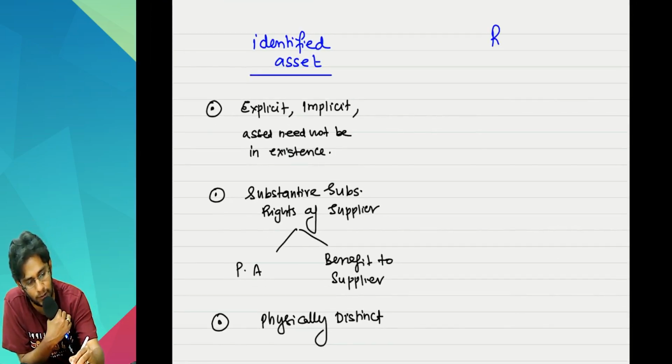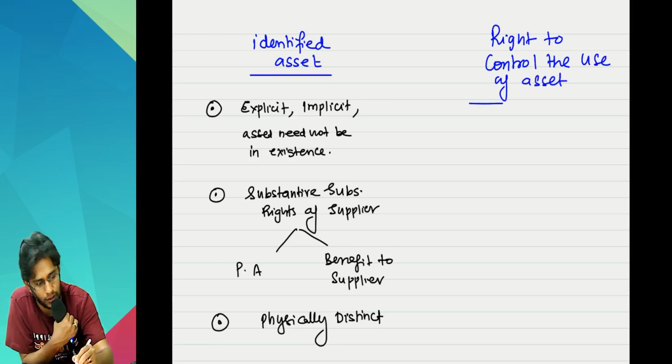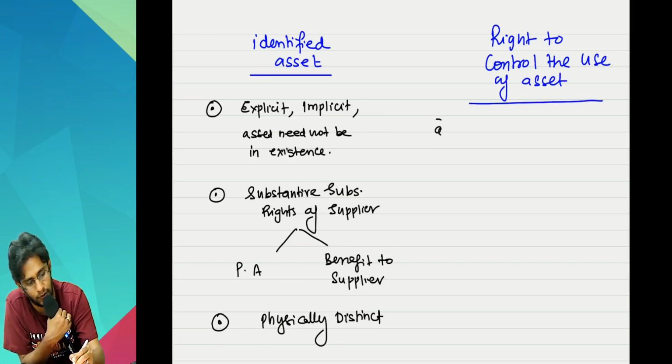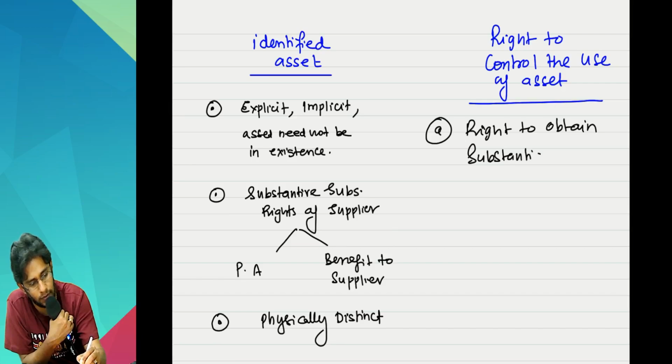Next part is the second one, right to control the use of the asset. In this, 2 points are given. One is you should have the right to obtain substantially all the benefits from the usage of the asset.